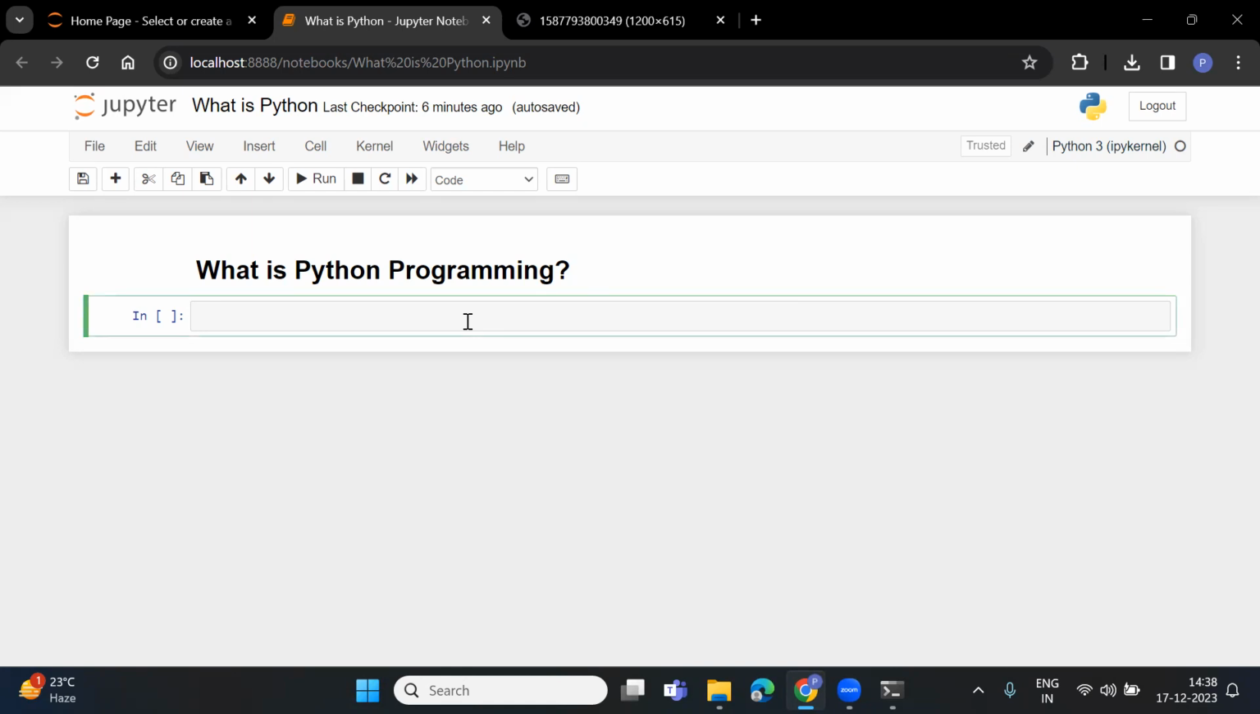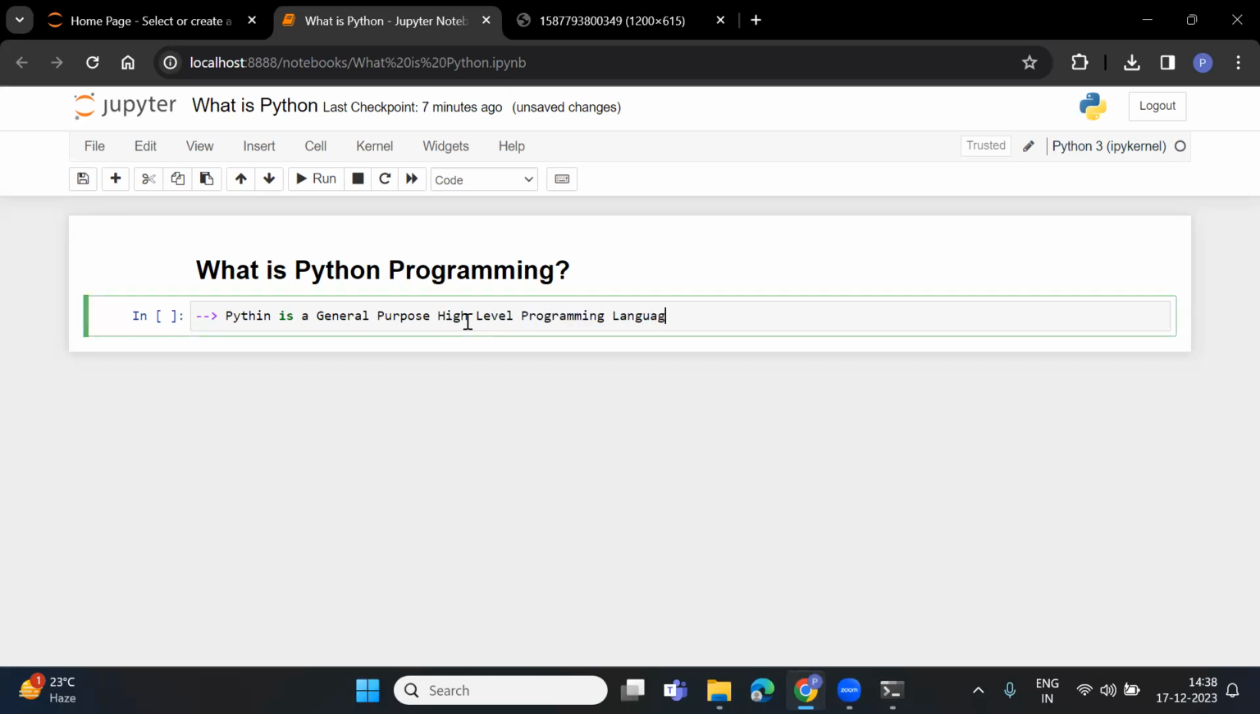Coming to what is Python programming? As everybody is aware, it is just a programming language. Now, which type of programming language is Python? This is a very important thing. Remember one thing here, Python is a general purpose high level programming language.